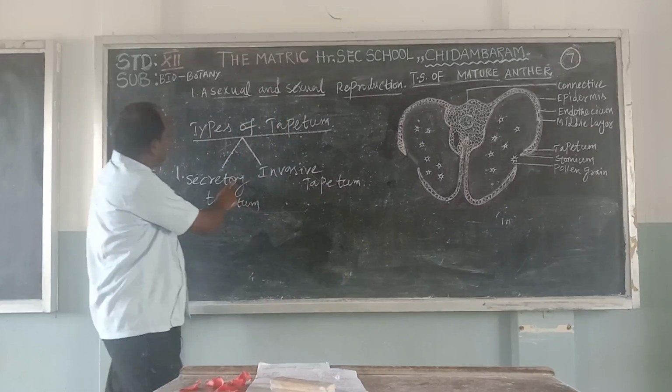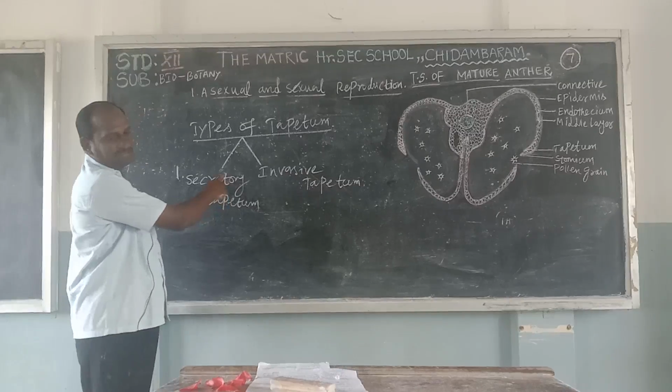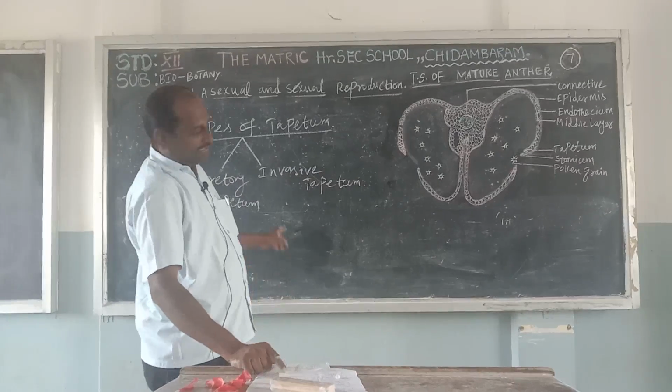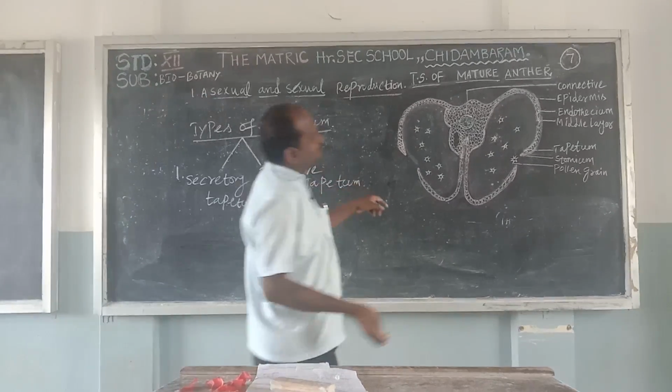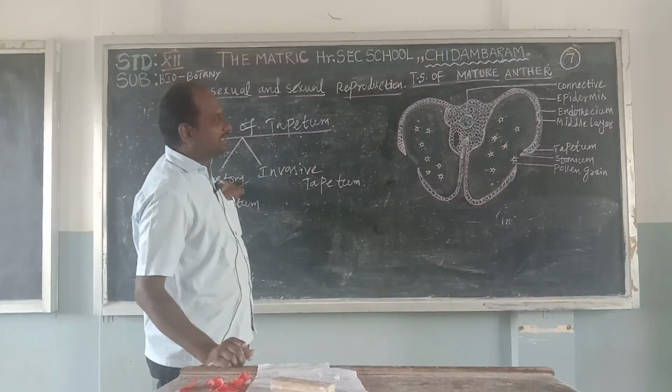The secretory tapetum means the cells stay in their original position in the anther, providing nourishment to the cells. The tapetum is a secretory tapetum with some secretion of material.